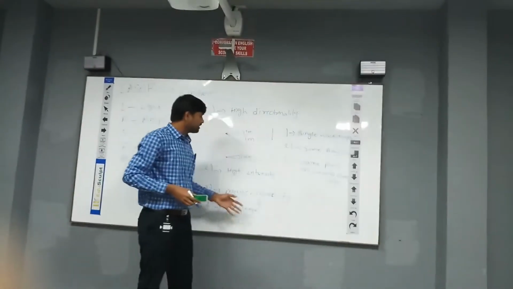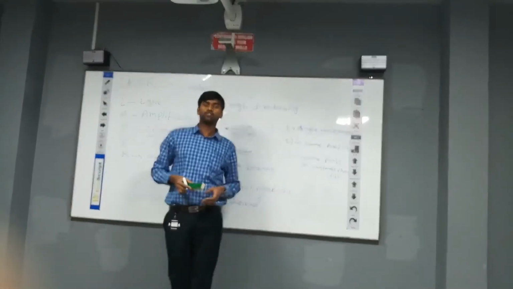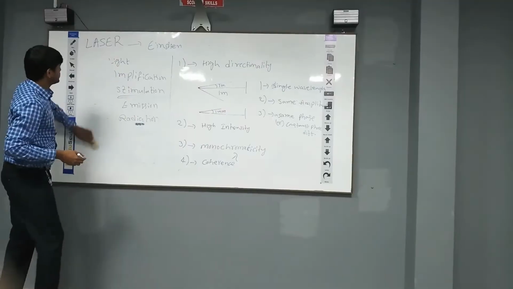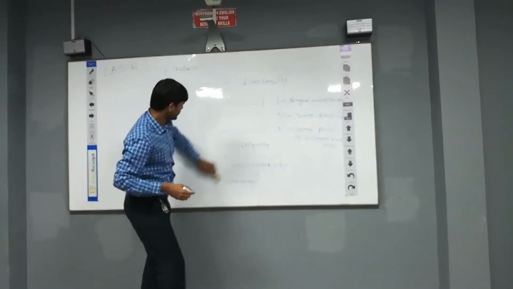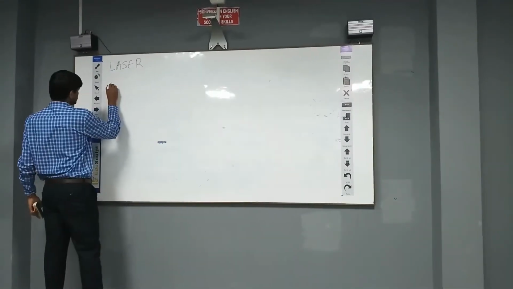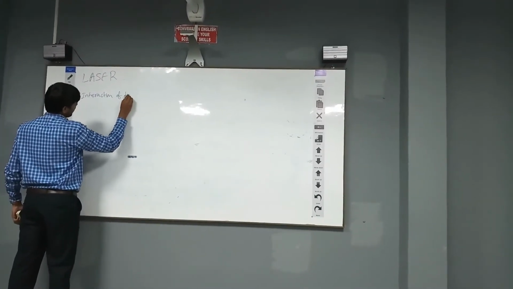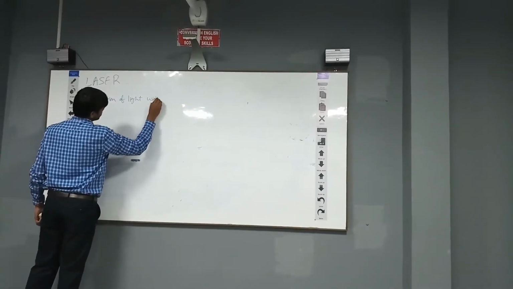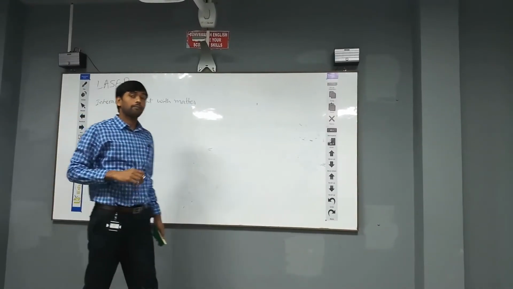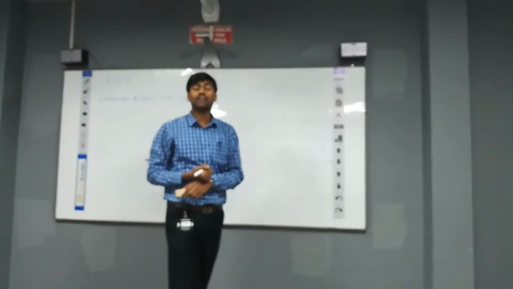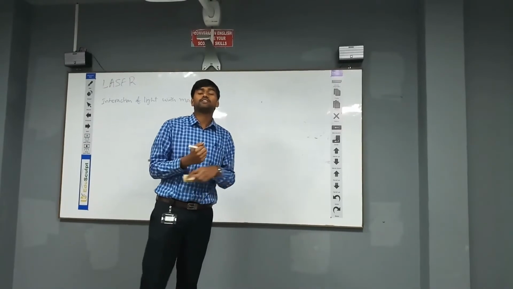Okay, these are the special characteristics of a laser beam when we compare with the ordinary light source. Then, interaction of light with matter. What happens when light interacts with atoms? What are the quantum processes that take place inside the matter when light interacts with atoms?